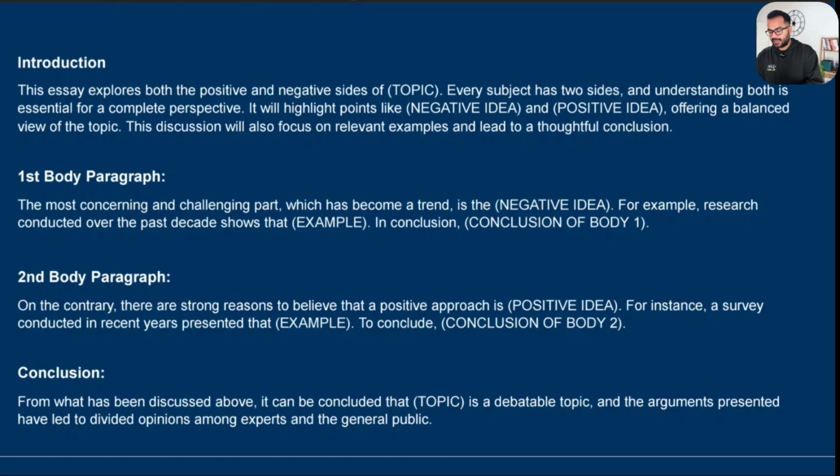Let's have a look. Now there are 4 paragraphs still, and in the exam, considering it's an academic exam, we need to make those 4 paragraphs, starting with the first paragraph, which is the introduction. Now, wherever you see the bracket part is where we need to fill in the content. Other than that, it's template.